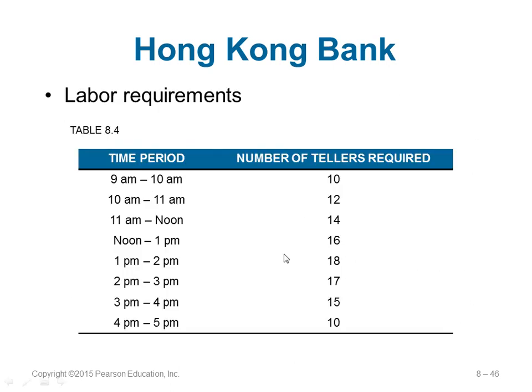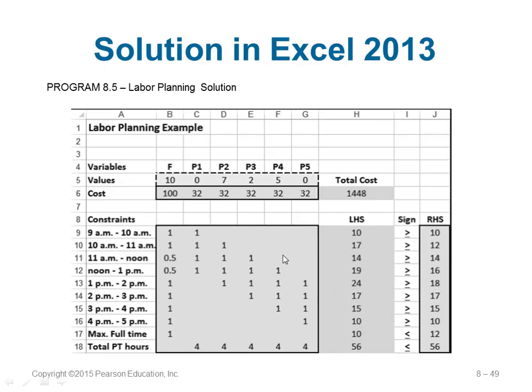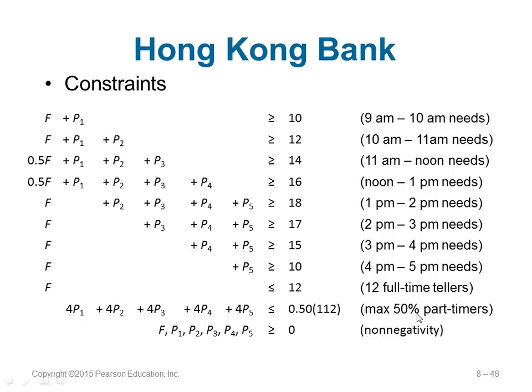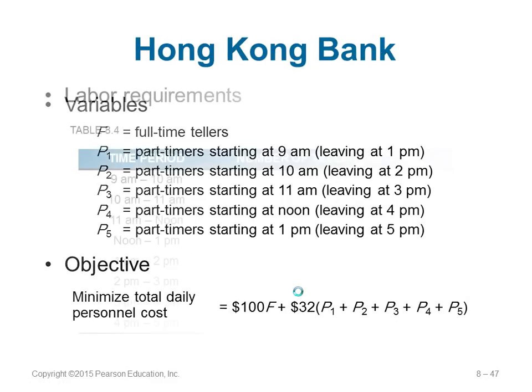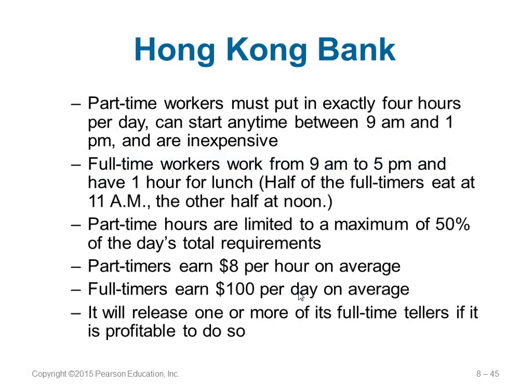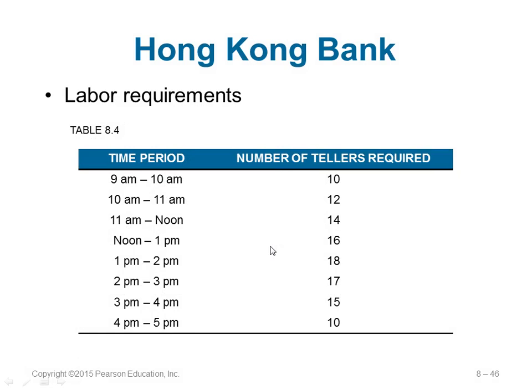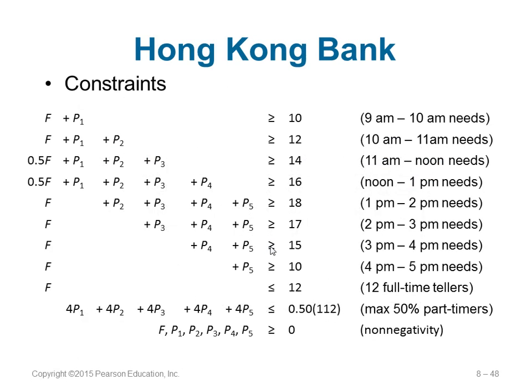Okay. They want to reduce. That is their idea. All right. And then you can see there is a condition of maximum 50% part-timers given here. Part-timers' hours are limited to a maximum of 50%. So in a day, what is the requirement? In one whole day, they need 112 hours.